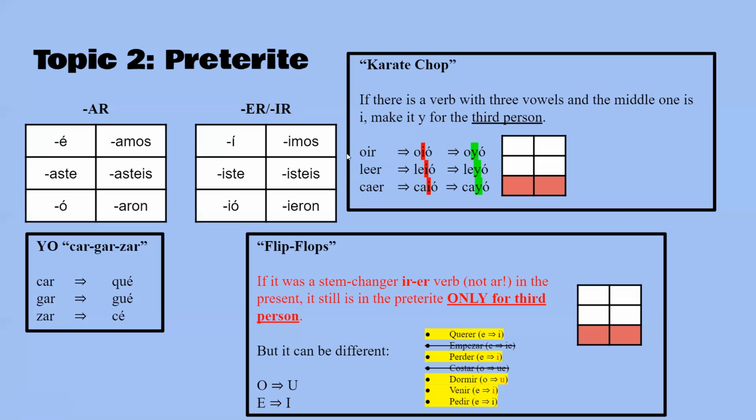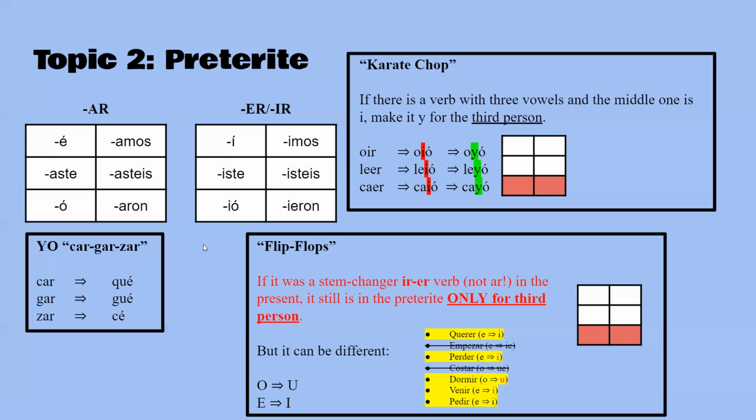And the most common examples are oír, leer, and caer. Sorry, that's supposed to be an accent mark on that I. So as you can see, you don't do oió, that doesn't sound right. So you have to make that I a Y, oyó. And this is only for, see where the red is, only for the third person, only él, ella, ellos, ellas.